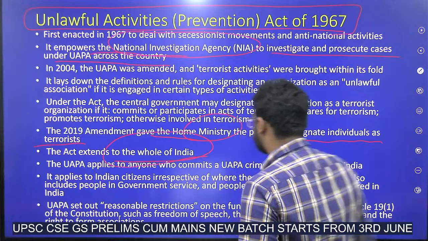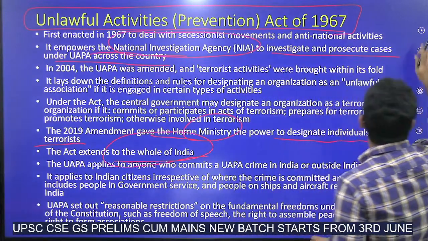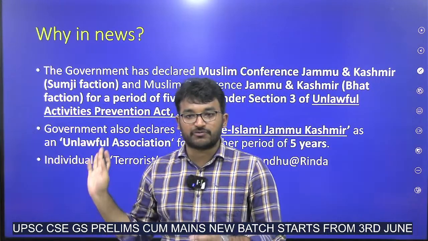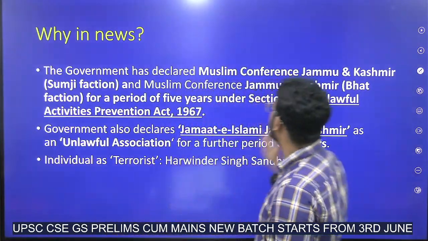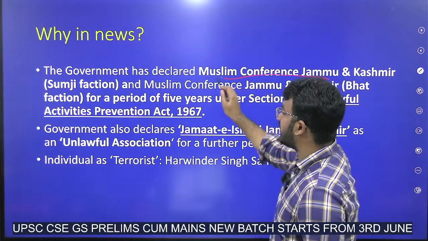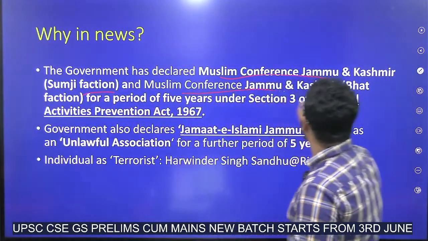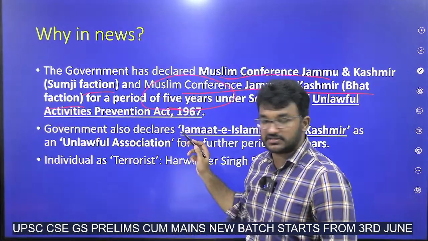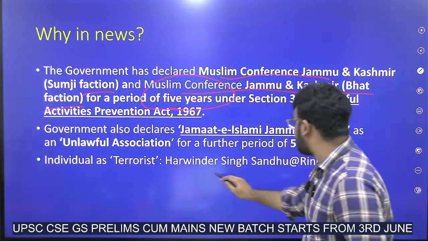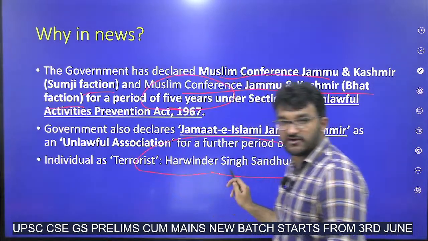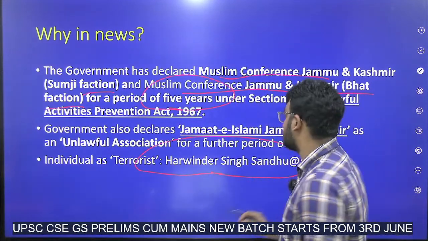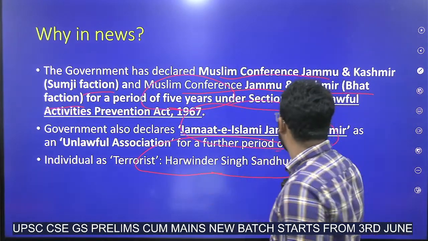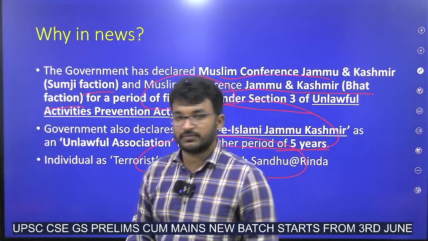Now, why is this in the news? Because recently some groups have been banned under this UAPA Act: Muslim Conference, Jammu and Kashmir, Sumji faction, and Muslim Conference, Jammu and Kashmir, Butt faction. They have been banned for a period of 5 years. Individuals like Harvinder Singh Sandhu have also been banned. Jamaat-e-Islami of Jammu and Kashmir has also been banned for a period of 5 years.